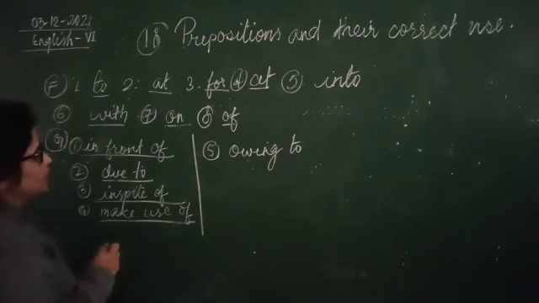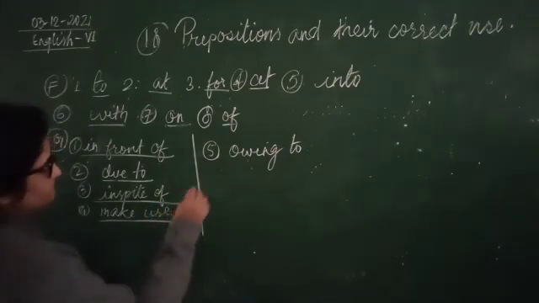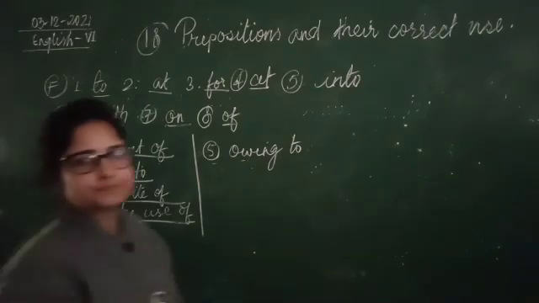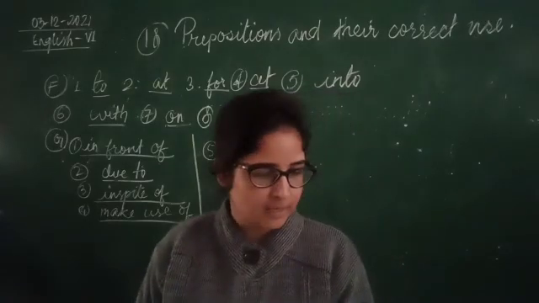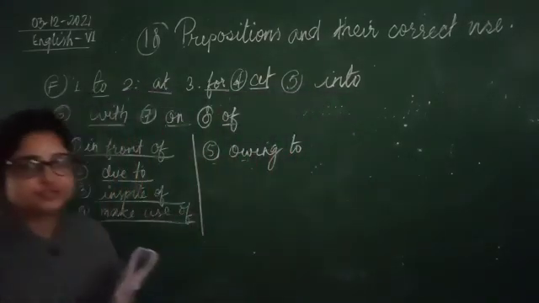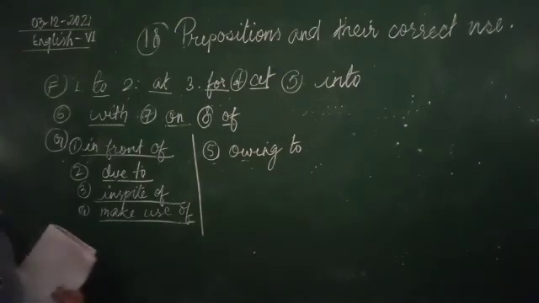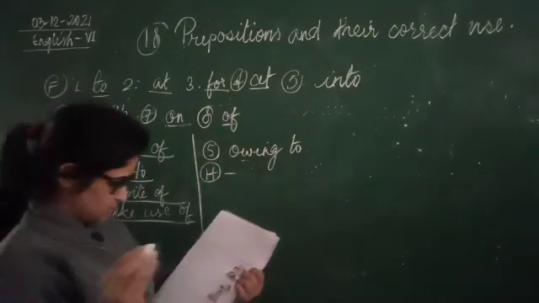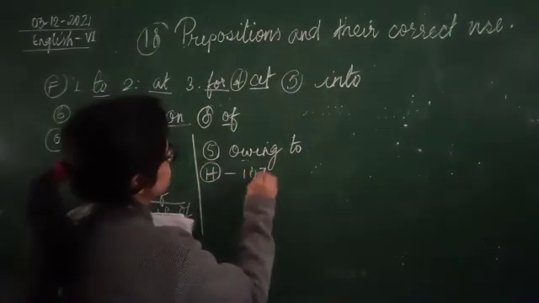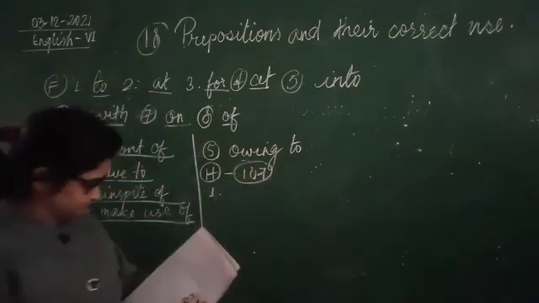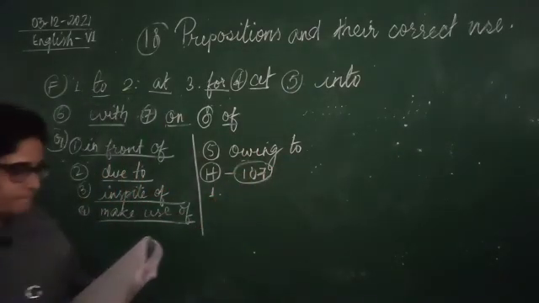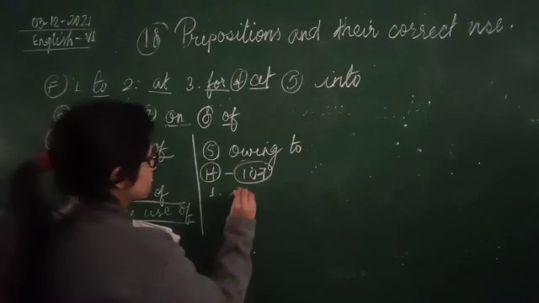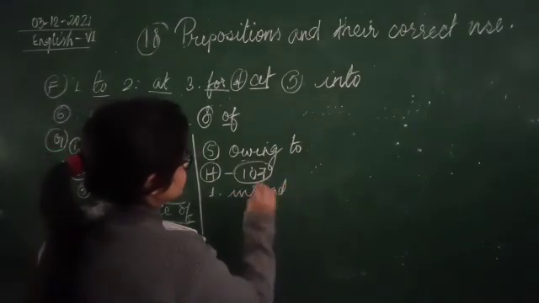Yes, children? Now see, we are done with exercise G also. You can copy it. Now we have exercise H. If you have finished this, we can move ahead with exercise H. Okay, exercise H now. This is on page number 107. Number 1. We will give you a pink dress, dash a blue one. Instead of.